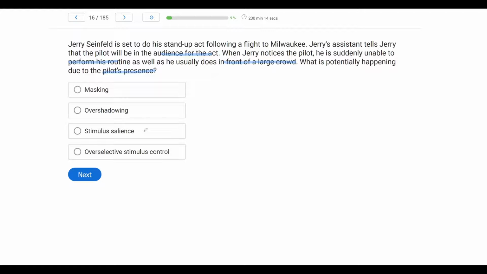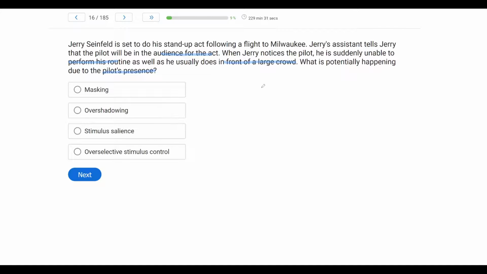So in this case, even though the pilot is in the audience, the pilot is very salient to Jerry because it's a big presence in that environment. But that's not what's happening to Jerry. What's happening to Jerry is his stimulus control, the stimulus control of the crowd, is being masked by the pilot. So be very careful with that wording. And then overselective stimulus control is when somebody is too precise about a certain characteristic of a stimulus. So if you, for example, show a child a toy car and they're focused only on the tires, and that's what has stimulus control over a car, that is overselective stimulus control.